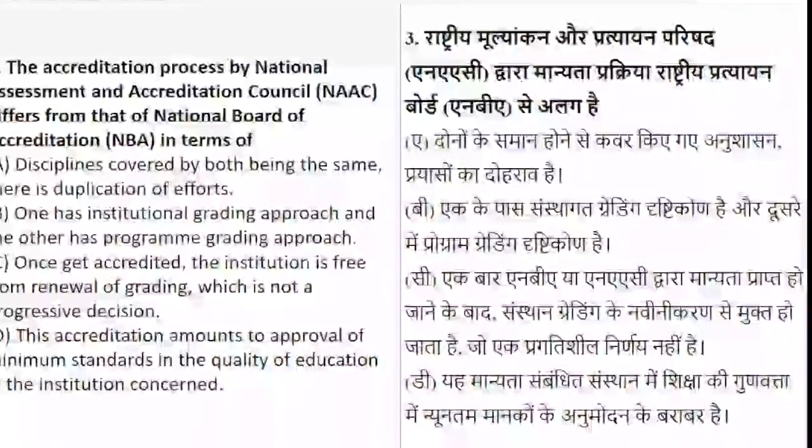If we compare NAAC and NBA, which point differs one from the other? You have to see the given options and answer the question.